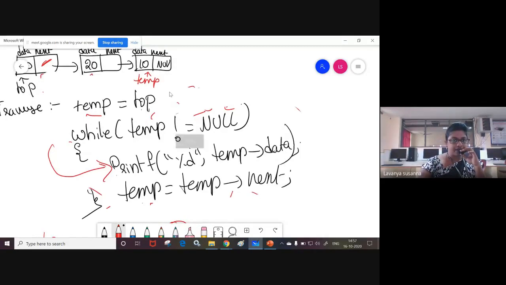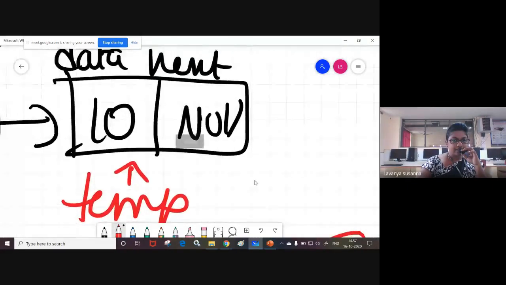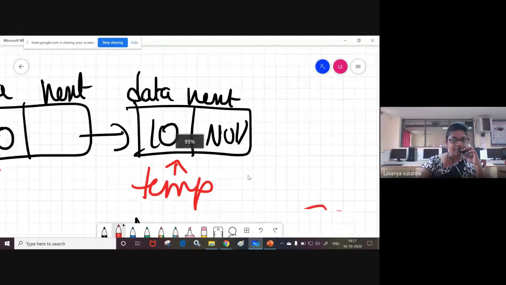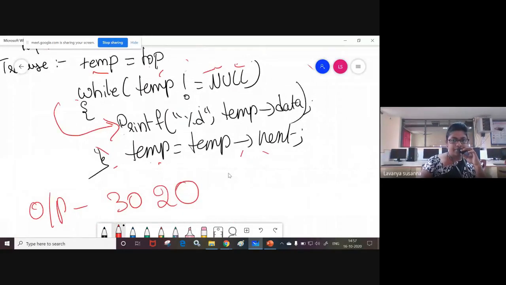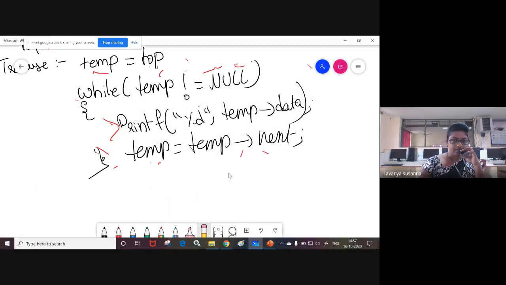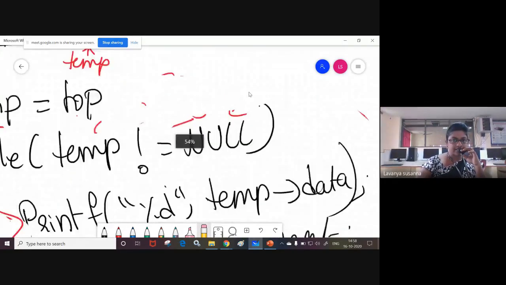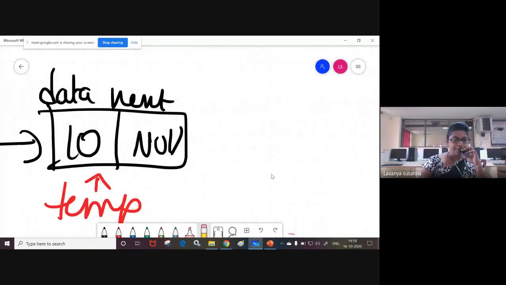What is temp data? Temp is pointing to 10, right? Temp data is element 10. 10 will be printed. That will be the output. Next, what are you doing? Temp equal to temp of next. Now what is temp of next? Temp is pointing to node 10, right? Temp of next is null. See here, temp of next is null.